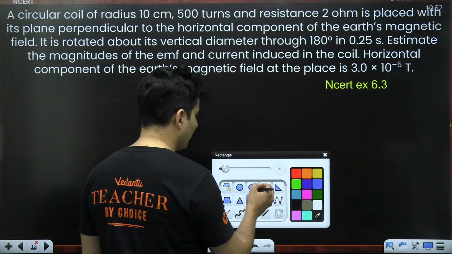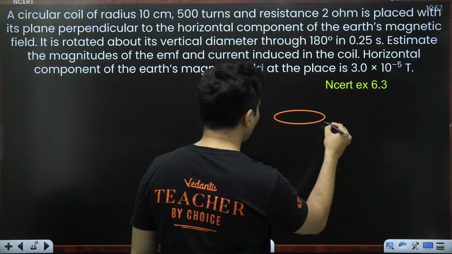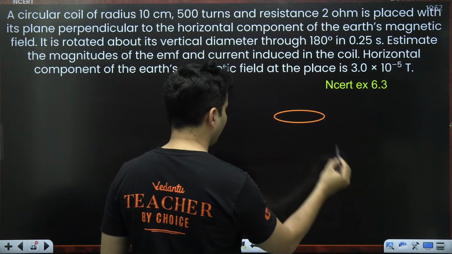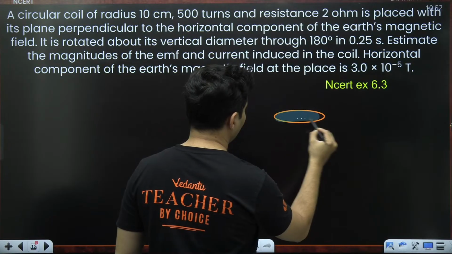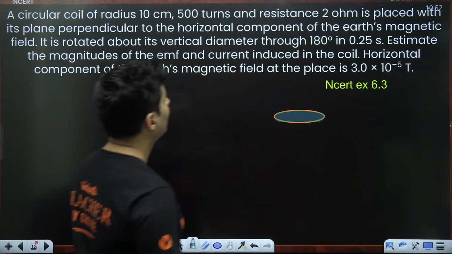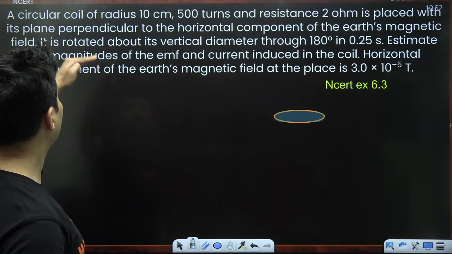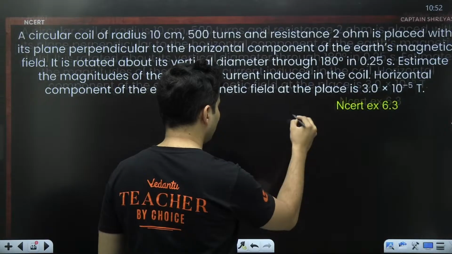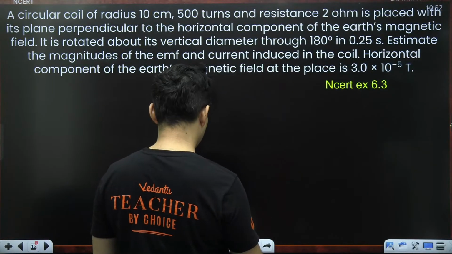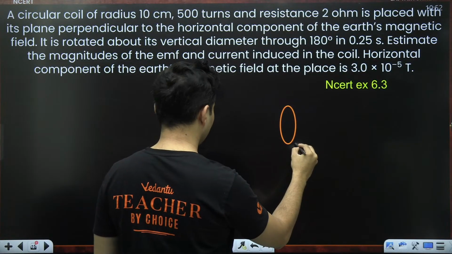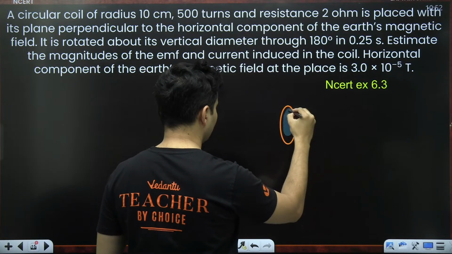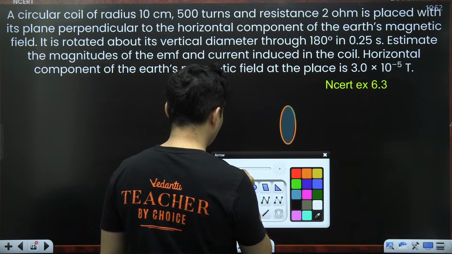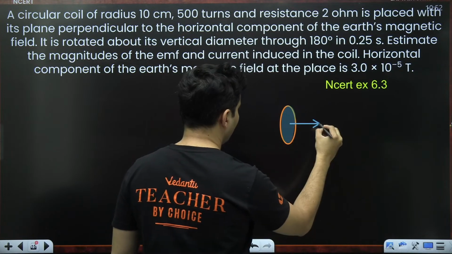Okay, let's understand what exactly is happening. This is the coil, guys, simply put. This is the plane of the coil, with its plane perpendicular to the horizontal component. So think of this as your area vector.